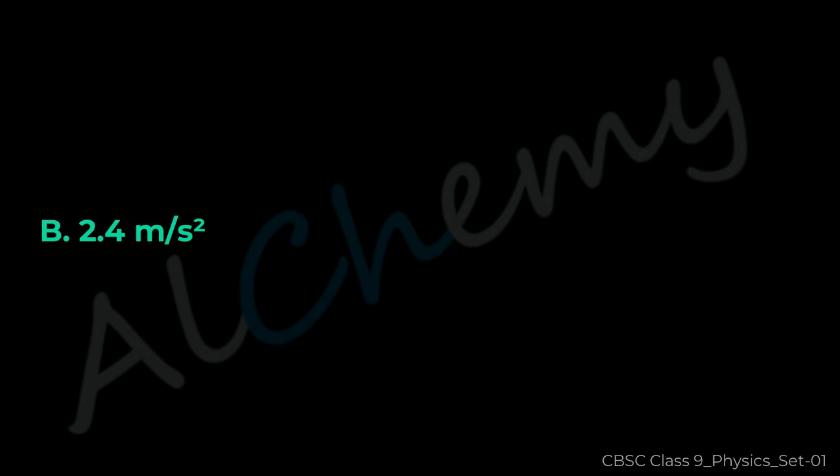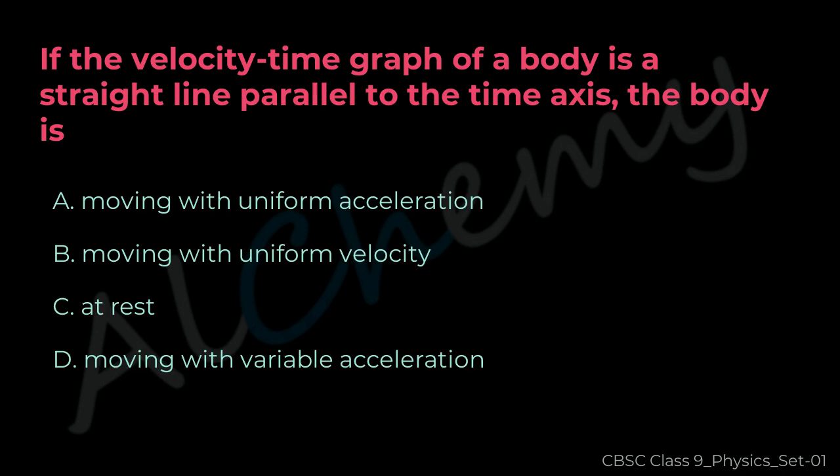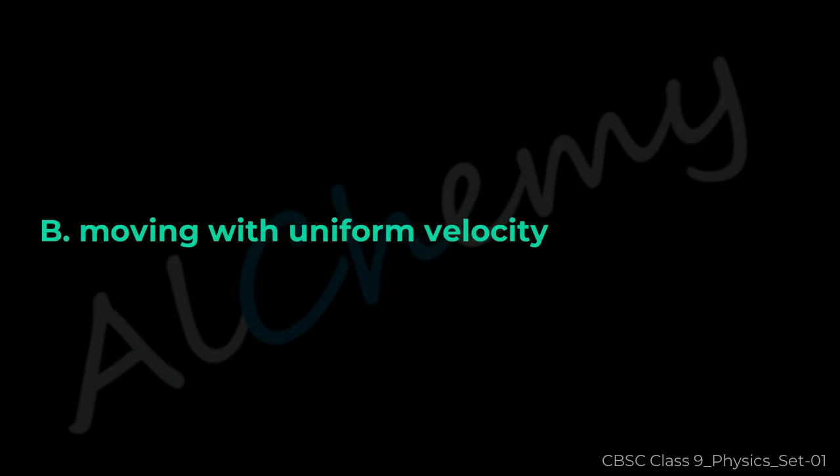Question 2. If the velocity-time graph of a body is a straight line parallel to the time axis, the body is A. Moving with uniform acceleration. B. Moving with uniform velocity. C. At rest. D. Moving with variable acceleration. The correct answer is B.